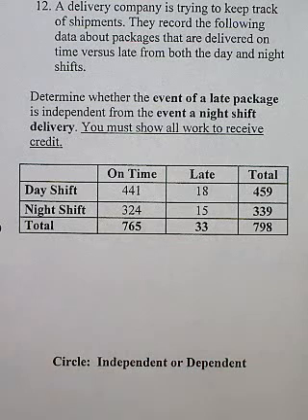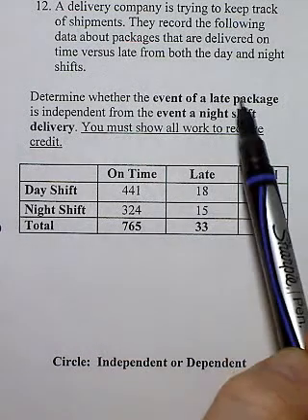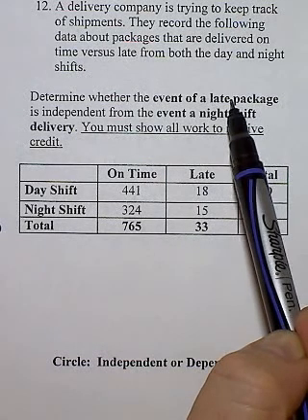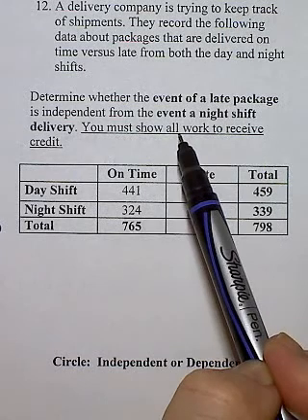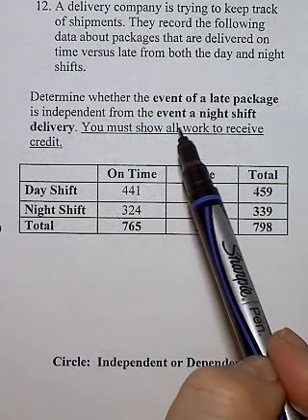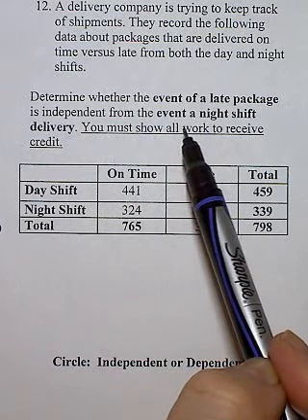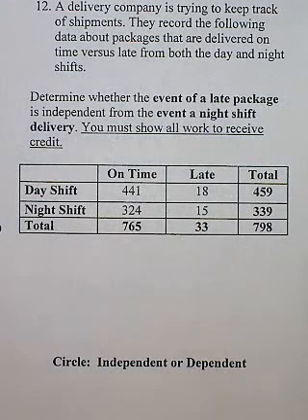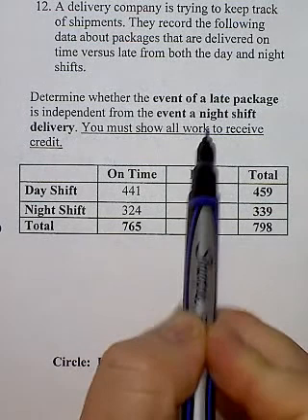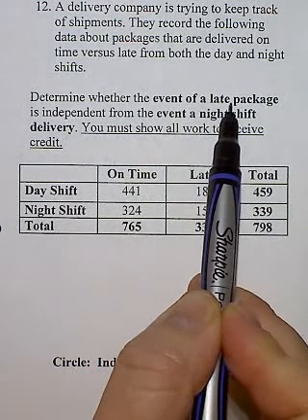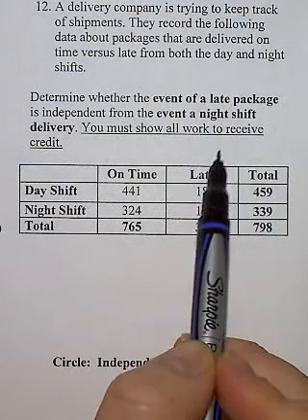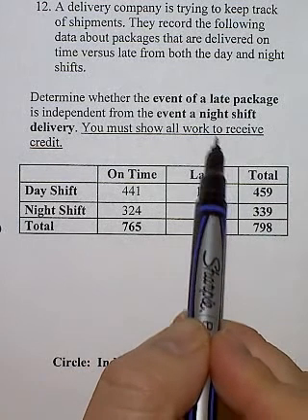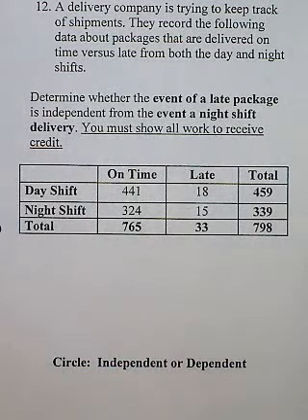What 12 is trying to do is assess this data to figure out, is there a relationship between packages arriving late and it occurring during the night shift? They're trying to see if there's a correlation. Because as a business, if that's happening, then the owner needs to get in touch with the night shift to figure out why packages are arriving late normally during your shift. If there's not a correlation and it seems to happen just as often during the day shift as the night shift, it would be a different type of problem they need to address.